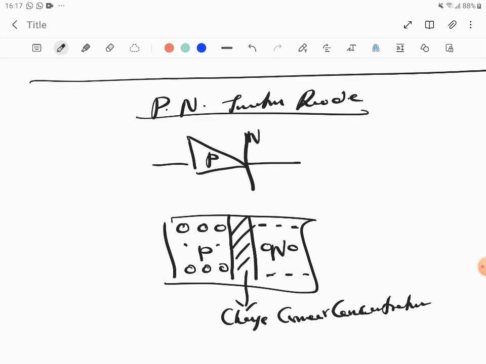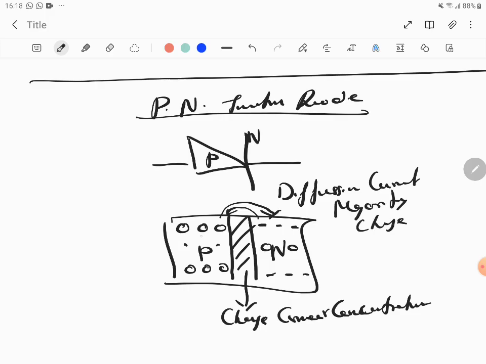So that shows that at the junction, the charge carrier concentration is so high that the holes from the p type will start moving into the n type, and the electrons from the n type will move into the p type. So the majority charge carriers are flowing, and that's called diffusion current. The diffusion current is the flow of majority charge carriers. So the holes from the p type move into the n type, the electrons from the n type move into p type, forming a majority charge carrier flow, which is called diffusion current.